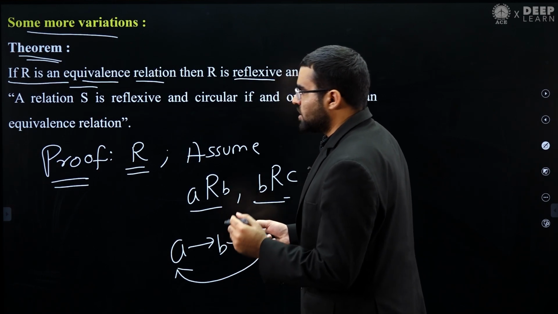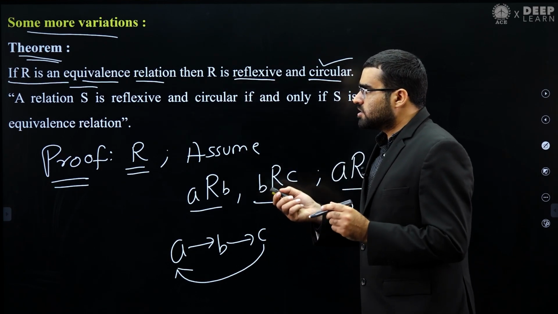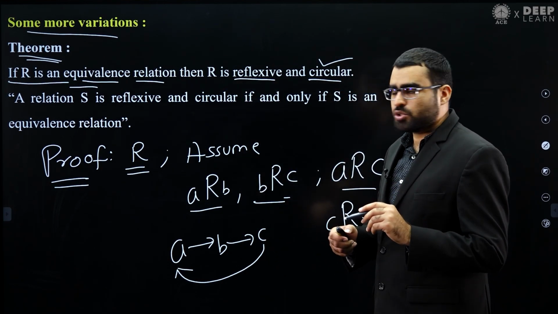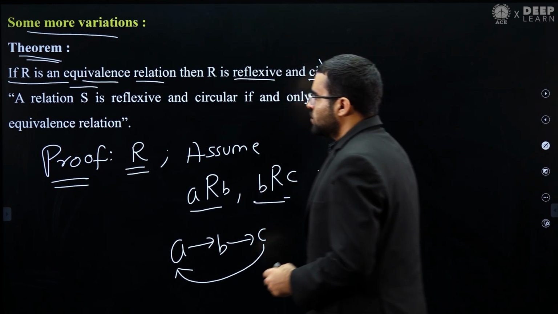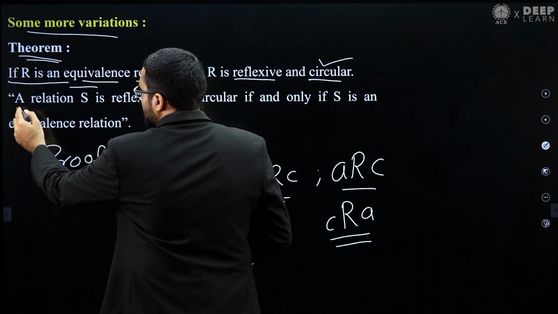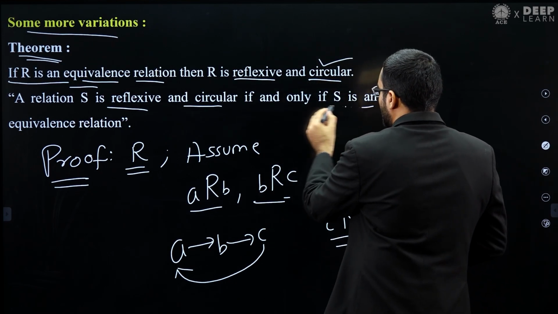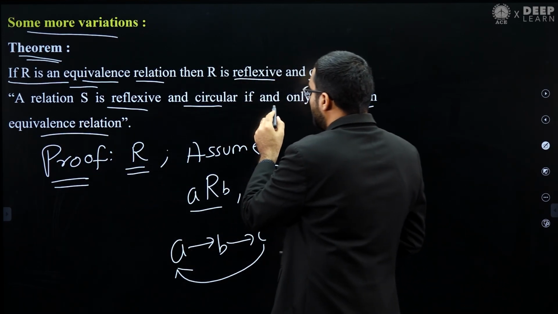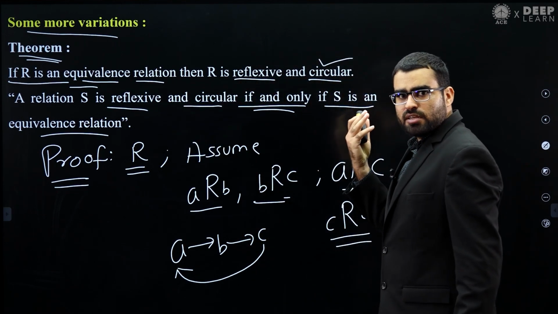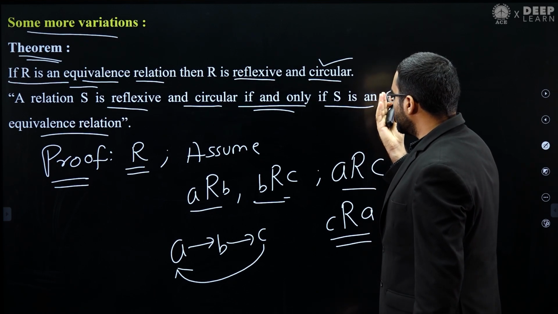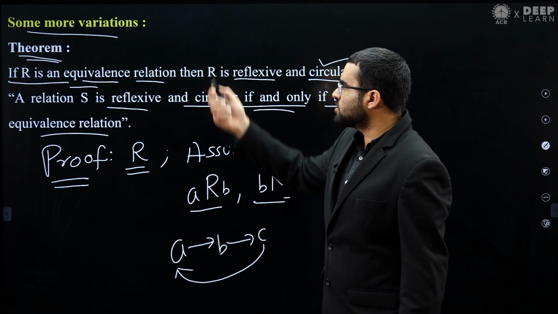Okay, so we have seen that the statement in option A is true, and the converse of that statement is also true. So finally we can say that a relation S is reflexive and circular if and only if S is an equivalence relation. This is the if and only if: if you have reflexive and circular, then it is an equivalence relation. If you have an equivalence relation, then it is circular. Okay, so this is some variation you can make.